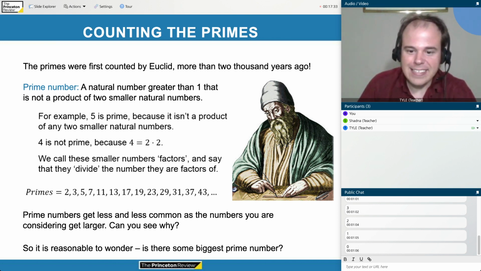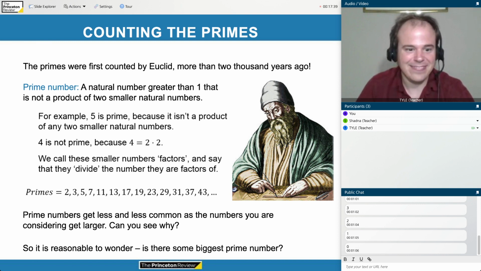Why do you think that is? Can you see why there would be fewer and fewer primes as the numbers you're considering get bigger and bigger? What do you think?